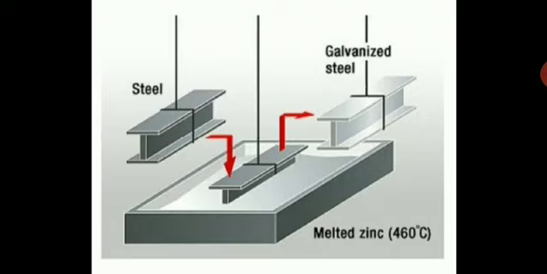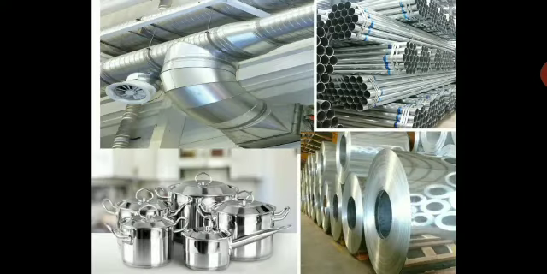It is not done manually. It is a machinery system with the help of which this galvanization is done, because you have to deal with molten metals at a very high temperature. And then when you remove it and dry it, you get a coating of zinc, that is galvanized steel. Isn't it, children? Very interesting.